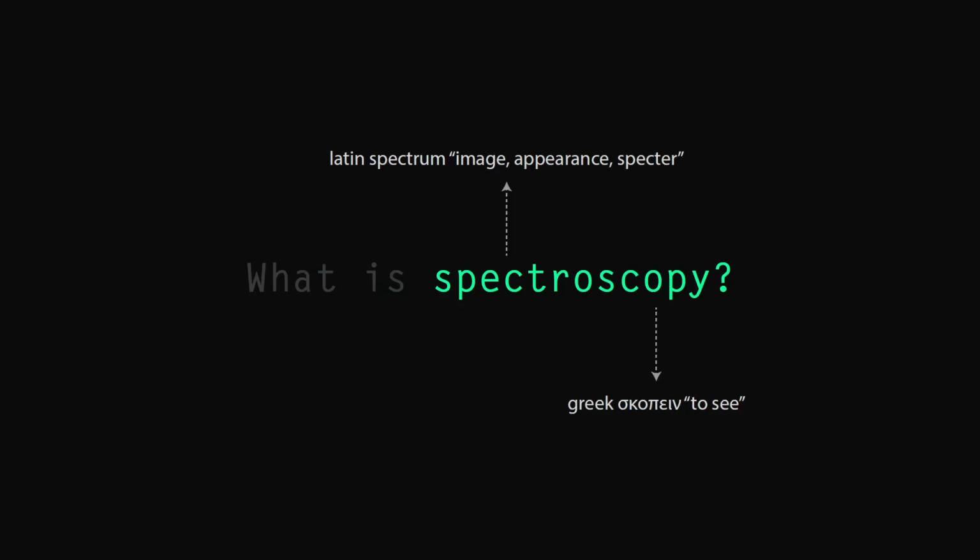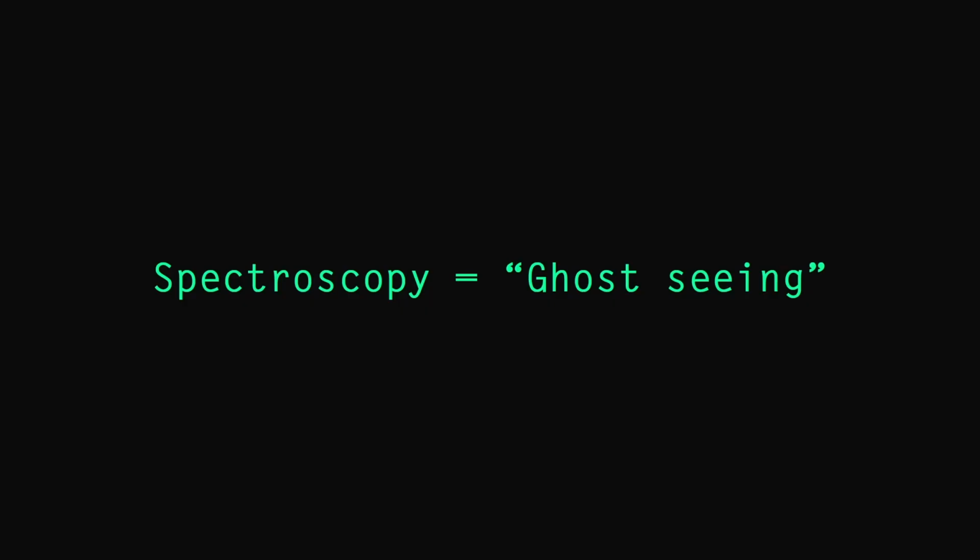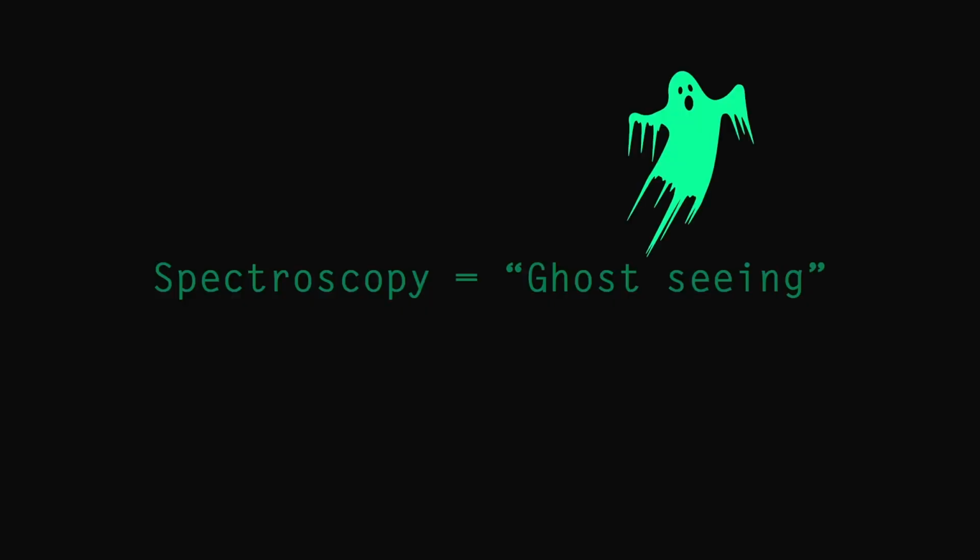Today I'm talking about what is spectroscopy. First let's talk about the name, spectroscopy. Spectroscopy is composed of the Latin word spectrum, meaning image, appearance or spectra, and the Greek word scopein, meaning to see. Added together it means image seeing or ghost seeing, hence the picture of the channel.